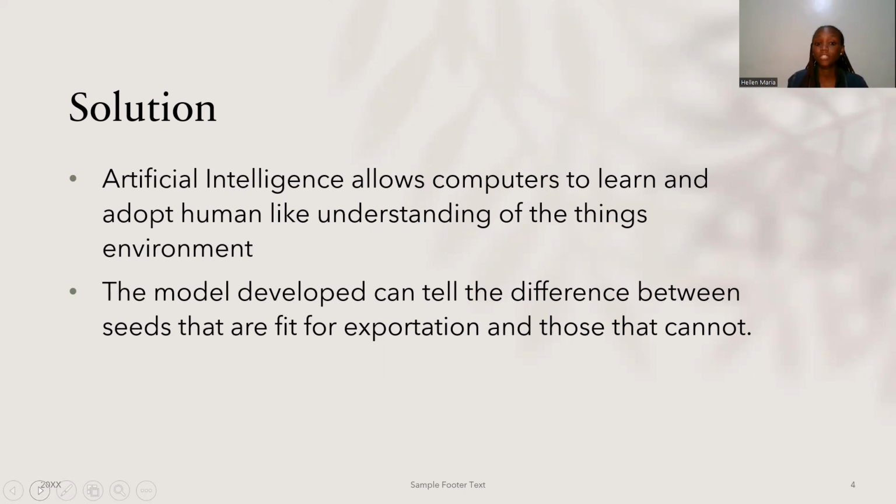Artificial intelligence allows computers to learn and adopt human-like understanding of things. So the model we're going to develop will tell the difference between the seeds that are fit for exportation and those that are not fit for exportation right before they are exported.